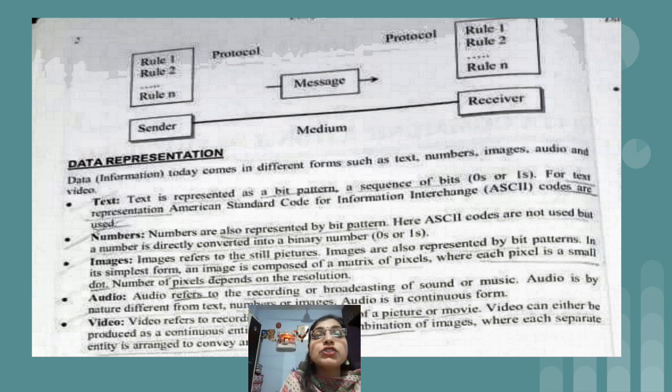That information is given in the resolution. So if you want to decide which company's TV to buy, this is one of the characteristics you should consider, that is resolution.